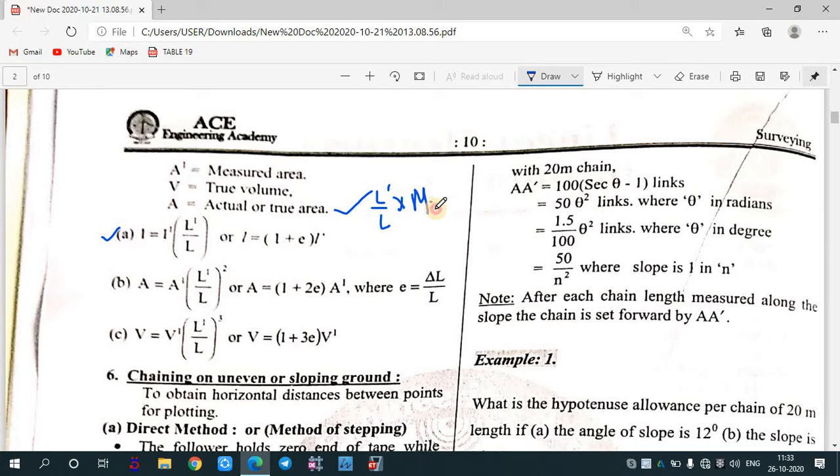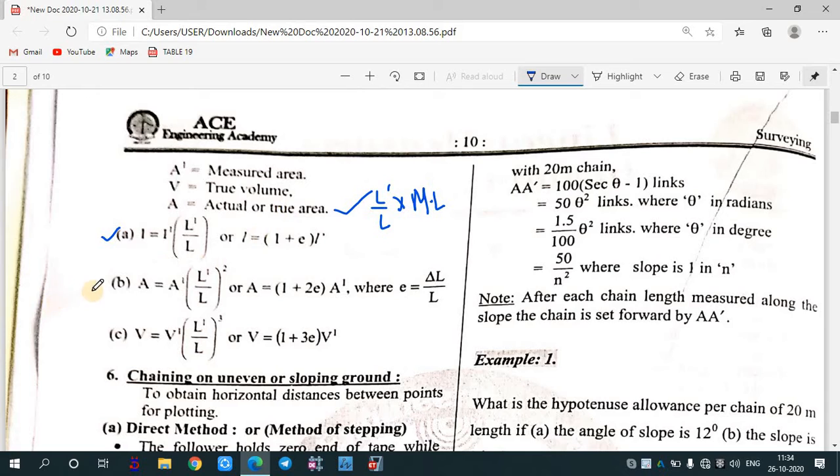Measured length. Okay. Over here, L dash is nothing but whatever the length is being provided. Suppose it is saying that it is 2 centimeter too long, so we need to consider the chain length plus the dimension which has been given, which it is saying that it is too long or too short. L dash will be the incorrect length, L will be the corrected length, that is the actual length of the chain or tape, and it will be multiplied with the distance which has been measured with the help of this chain.